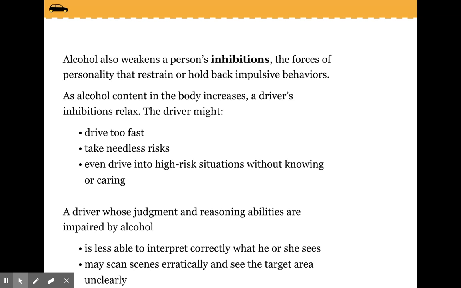Alcohol weakens a person's inhibitions, the forces of personality that restrain or hold back impulsive behavior. As alcohol content in the body increases, a driver's inhibitions relax. The driver might drive too fast, take more risk, even drive into high-risk situations without knowing or caring. A driver whose judgment and reasoning abilities are impaired by alcohol is less able to interpret correctly what he or she sees, and may scan scenes erratically and see the target area unclearly.